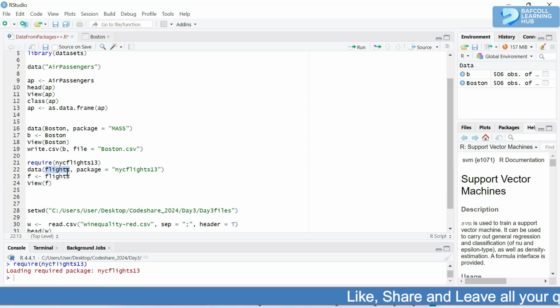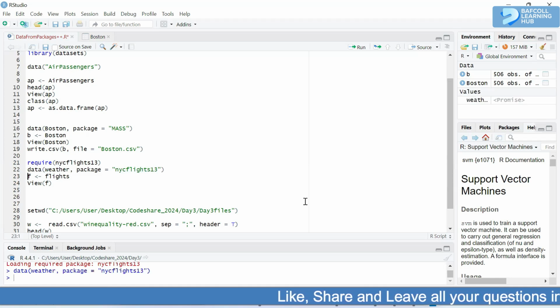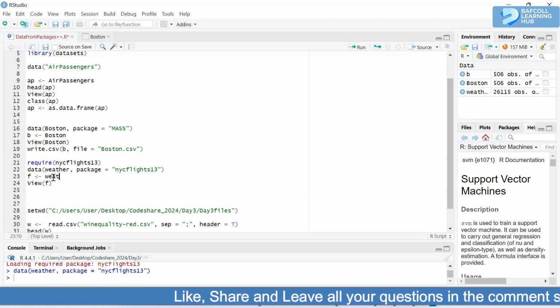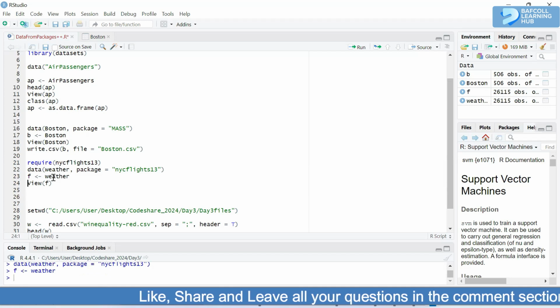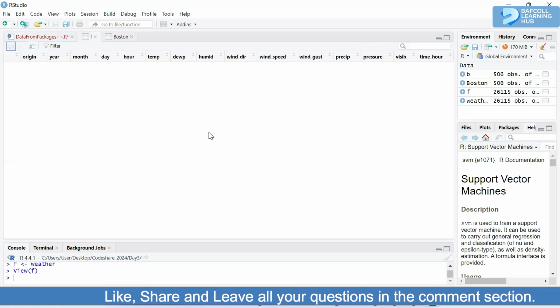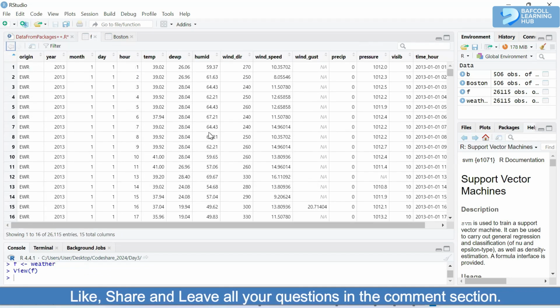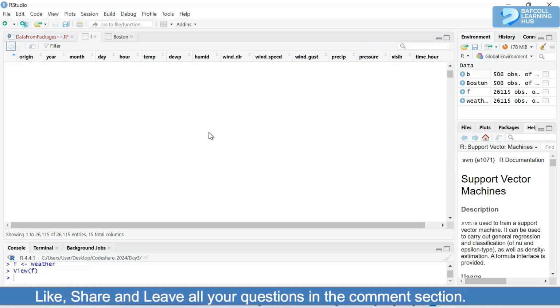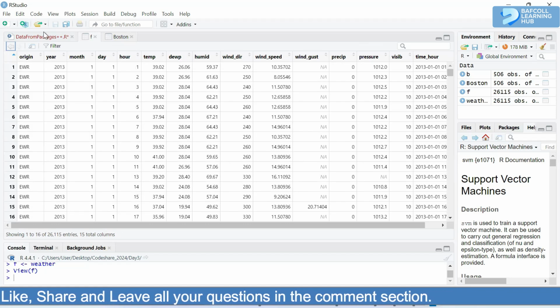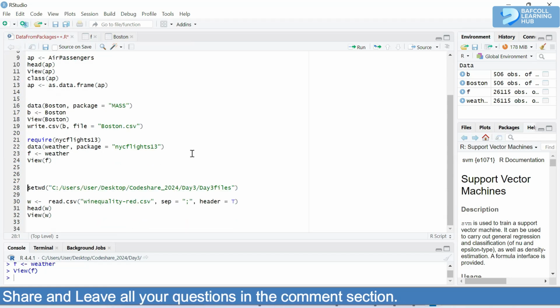So if you choose weather, for example, you can get that one as well. Then you can name it, say, we use the same name here. We can view it, and we have everything. Okay, so you can pick all of them out one by one, and you save them.